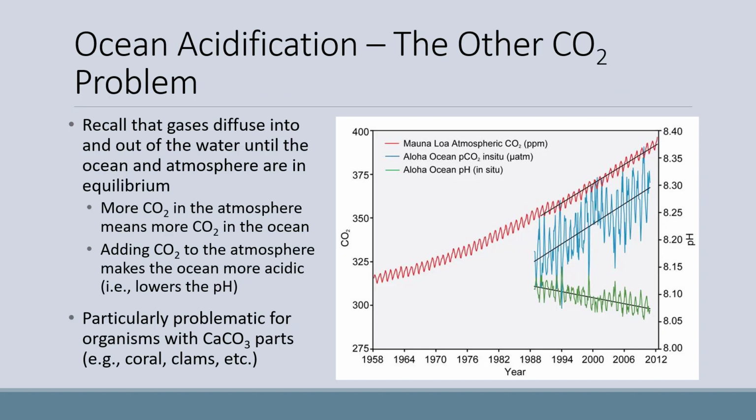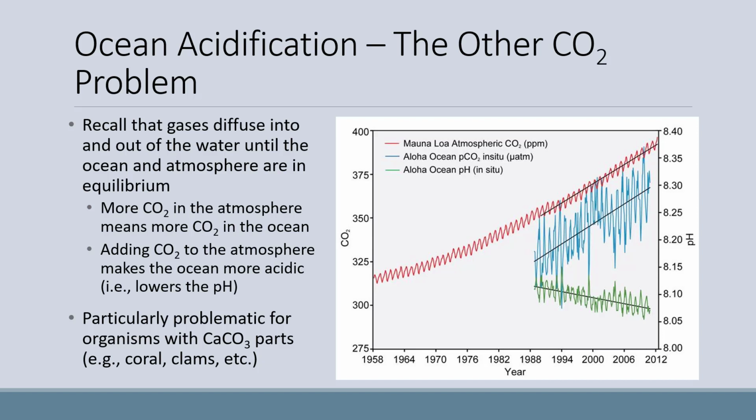So global warming is the problem associated with increased concentrations of atmospheric carbon dioxide that we tend to hear about in the news, but ocean acidification is also happening. Recall that gases diffuse into and out of the water until the ocean and atmosphere are in equilibrium with each other. So more CO2 in the atmosphere means there's more CO2 in the ocean as well.